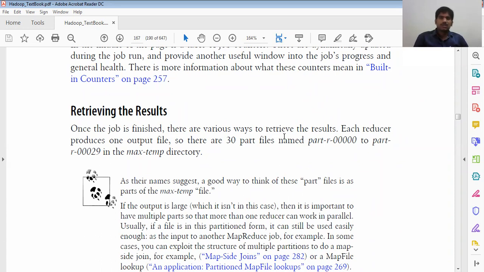Or else we can take all the years and see what the maximum temperature is in each. For example, in 1949, what is the maximum temperature? We can draw a graph of years against maximum temperature. Or within one year, what are the other temperatures? In January, what is the temperature? In February. Within 1915 itself, we have various temperatures that we can look at.